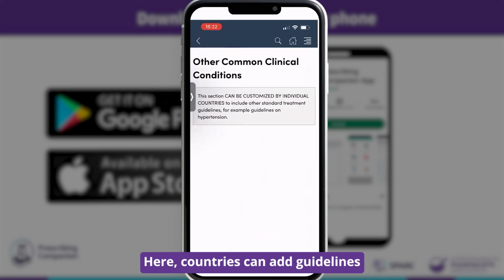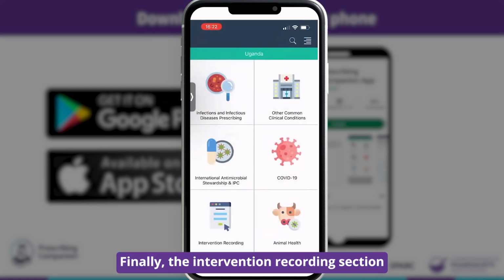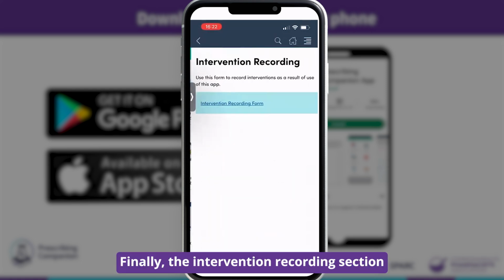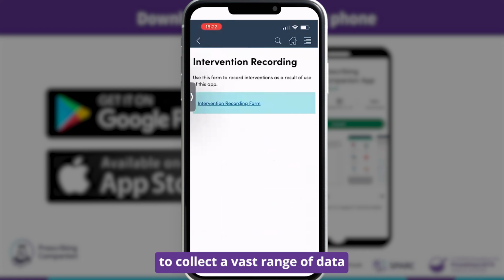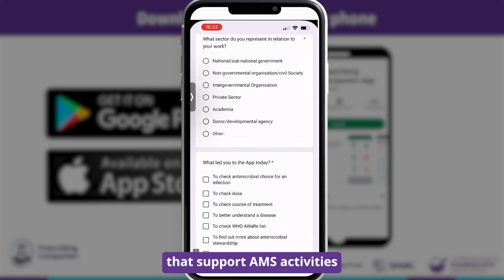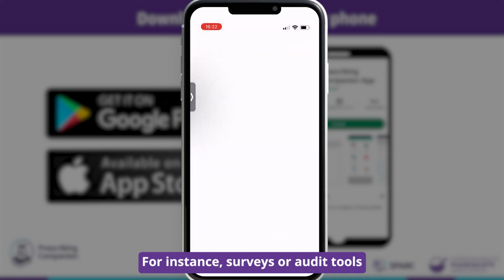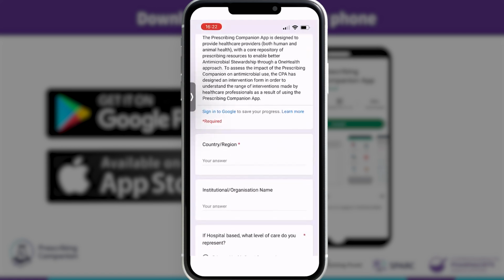Here, countries can add guidelines and resources in other therapeutic areas, for instance hypertension, diabetes, or any other pharmacological area. Finally, the Intervention Recording section is an area that can be customised again by countries to collect a vast range of data that support AMS activities, for instance surveys or audit tools.